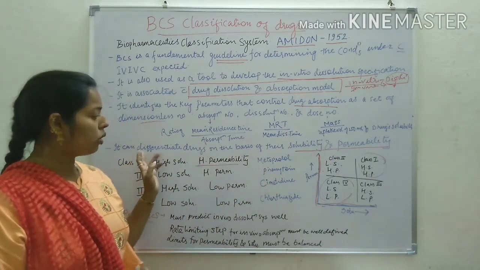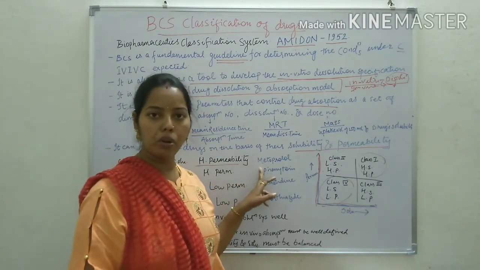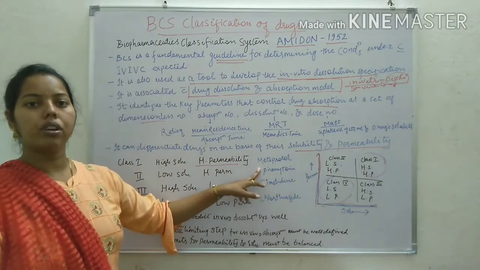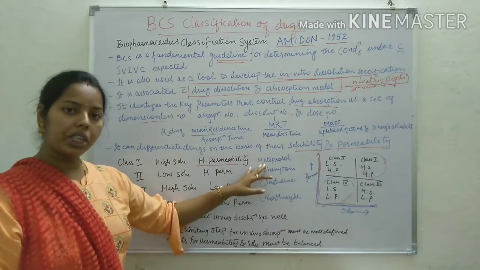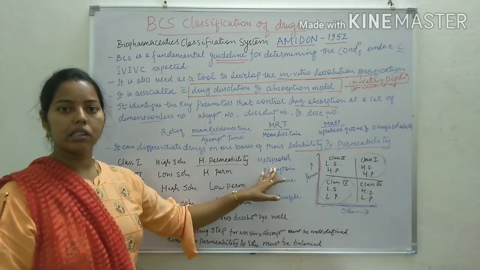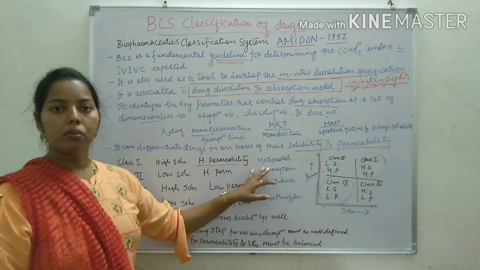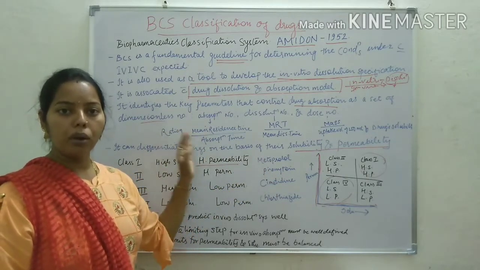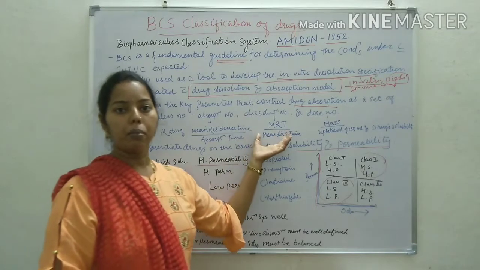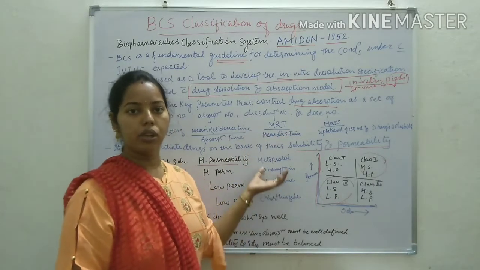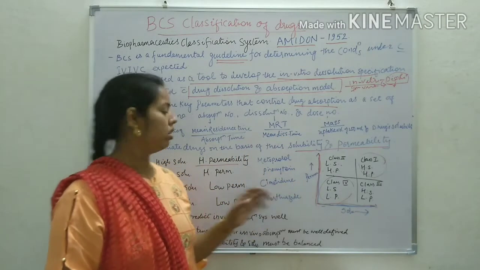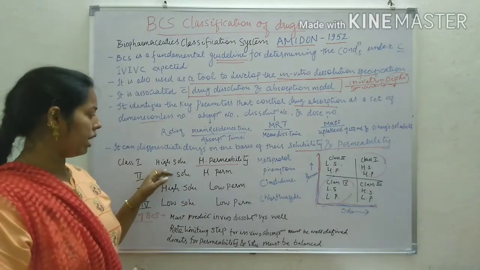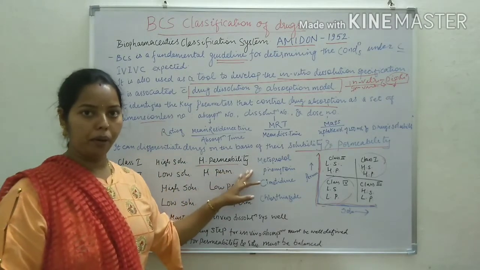So the absorption rate would be more in this case, and the excretion rate would be less as compared to absorption, because the absorbed amount of drug will permeate through the intestine. So excretion rate would be less. So this was class number first, high solubility and high permeability.